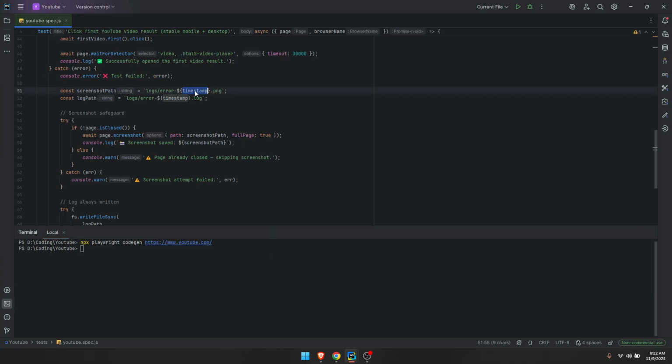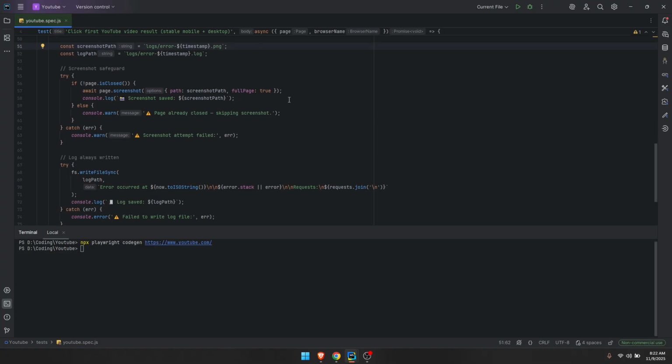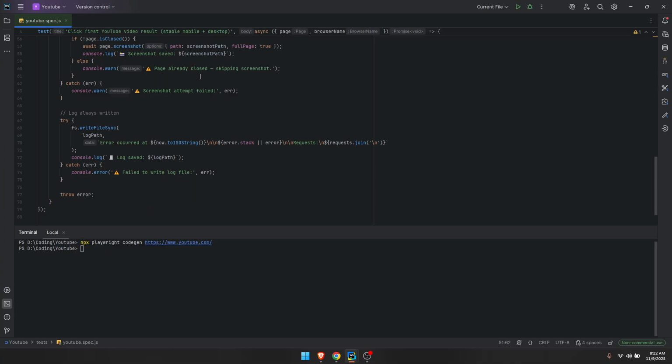And as you can see, we are calling the timestamp. That will be the name. And it's really cool to be honest. You will get the name. Also, you can add the browser if you want to be a little bit more specific. And we also are getting the screenshot. We are just checking if there is any duplicate or not. And we are doing the same for the logs, just saving the logs. If any error happens, we are going to be displaying that information on the console.